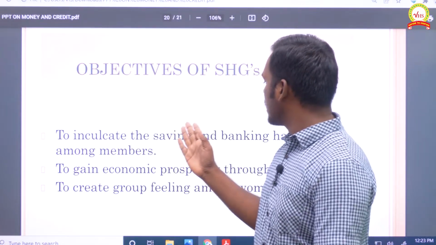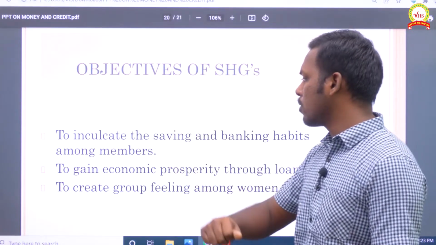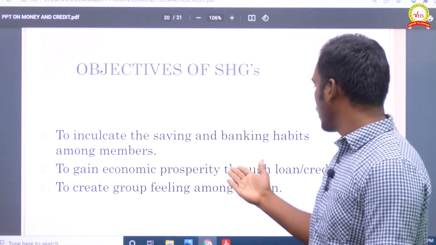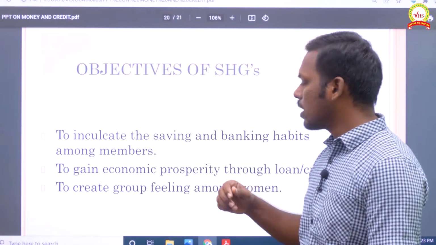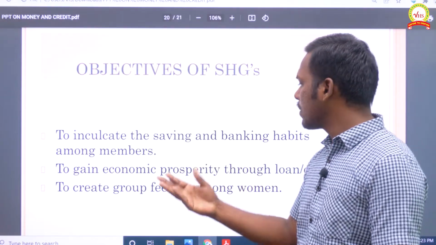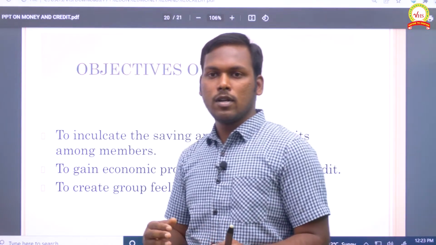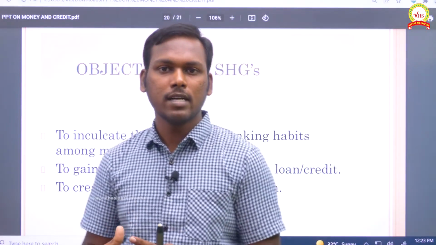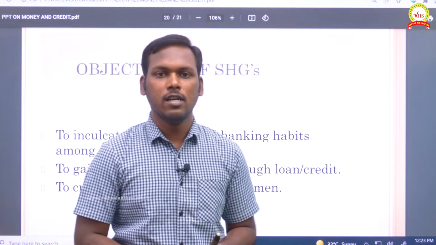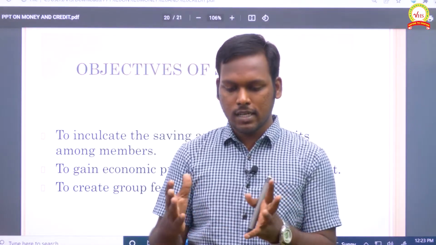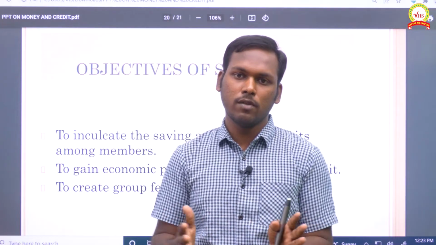So we can develop these savings and banking habits among members, and help them gain economic prosperity, to improve them through loan or credit. Their families will be helped in all these ways, and it will create group feeling among women. So let them be given this awareness through SHG, so that the women are aware of what they are going to do and what their savings are. All these habits will be created.